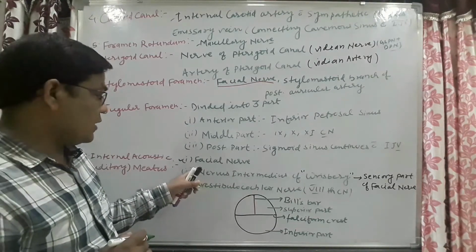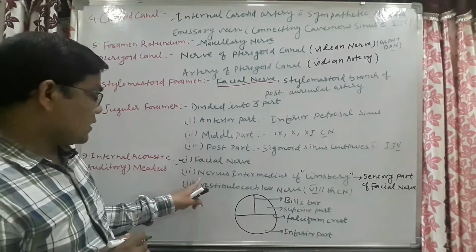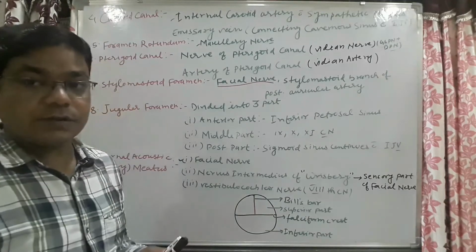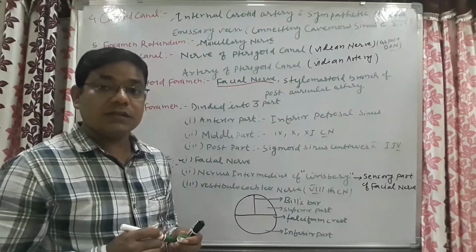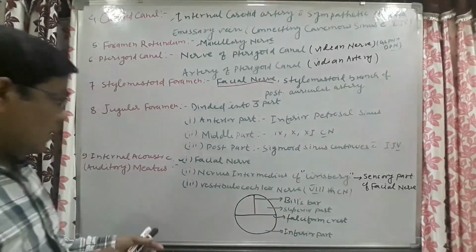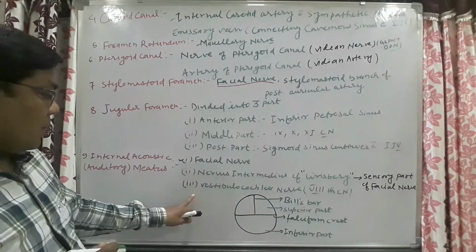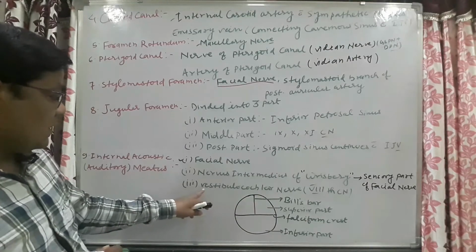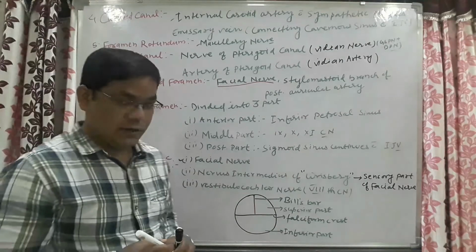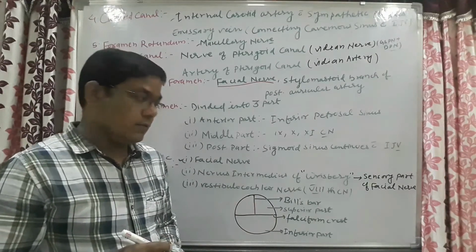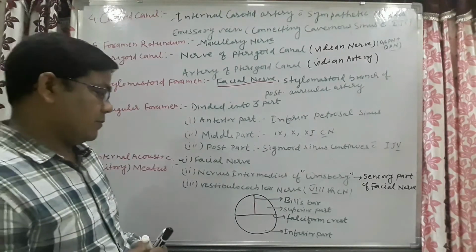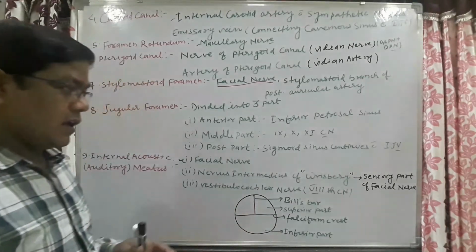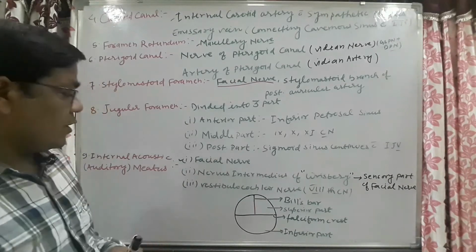The contents passing through it are the facial nerve and the nervus intermedius of Wrisberg, which is nothing but the sensory part of the facial nerve. And now the most important, the third cranial nerve passing through it is the vestibulocochlear nerve, that is the 8th cranial nerve. Now, here is an important point you have to know in the internal acoustic meatus, or internal auditory meatus.